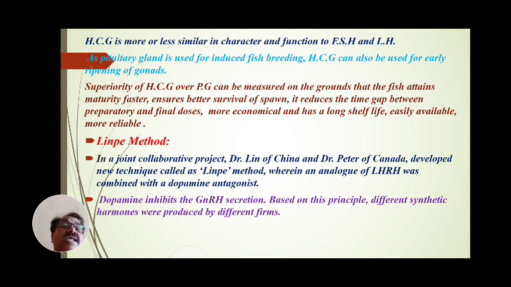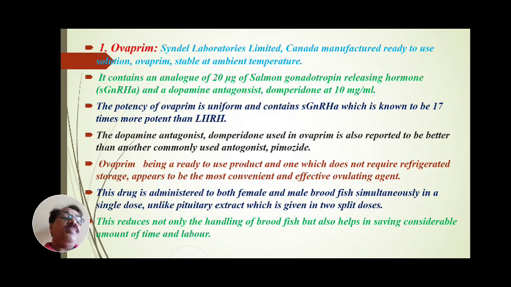Based on this simple principle, different synthetic hormones were produced by different firms, and the Lin-Pei method became popular because Dr. Lin and Dr. Peter from Canada produced analogs of LHRH along with a dopamine antagonist, which counters the dopamine that inhibits GnRH secretion. This technique is used instead of pituitary gland, it is popular, and it is also used on a large scale.